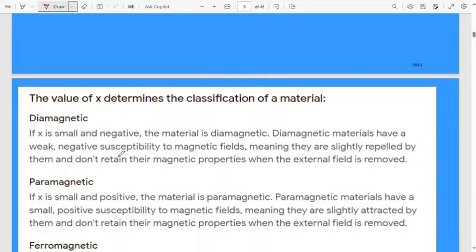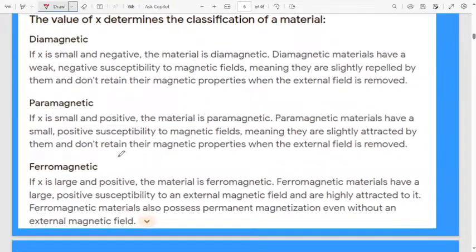Let us study in detail for diamagnetic, ferromagnetic and paramagnetic materials what the change in magnetic susceptibility is. For a particular magnetic field, how easily the material can be magnetized. If you want to magnetize a particular material, then at which applied field it gets magnetized, that we consider as magnetic susceptibility.